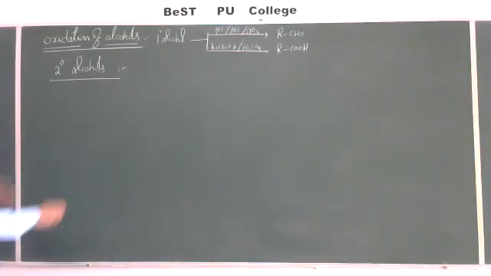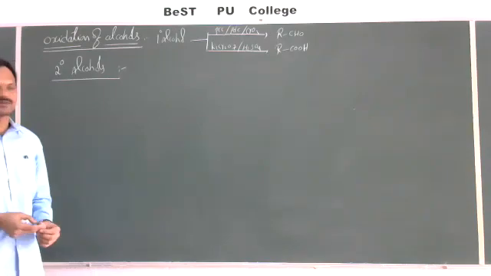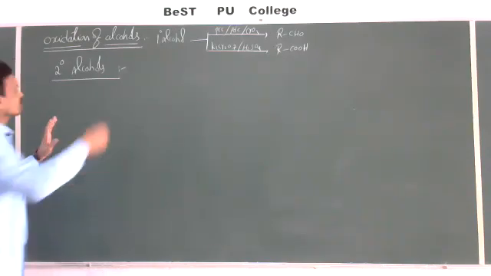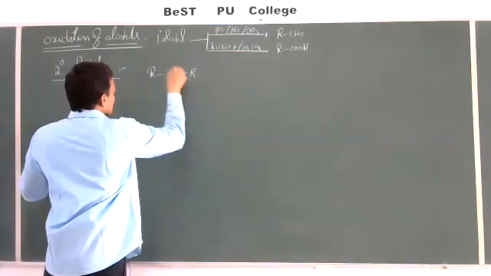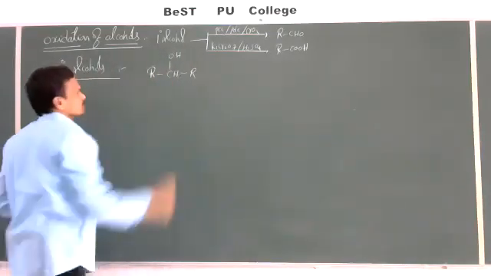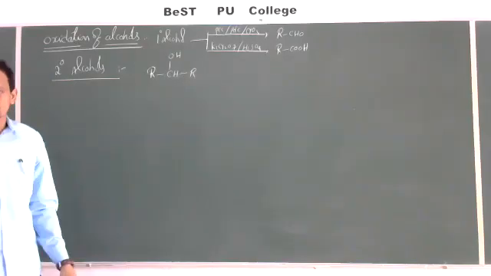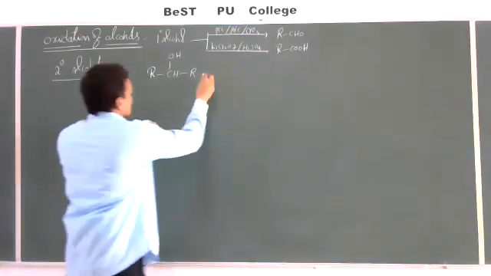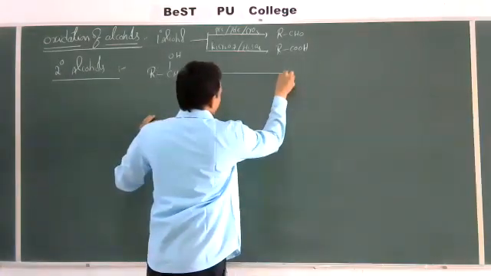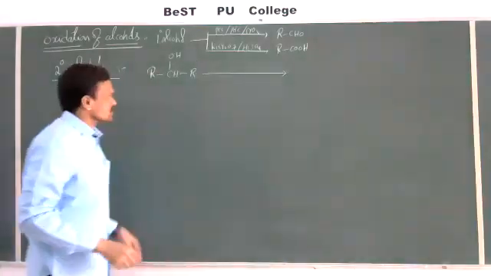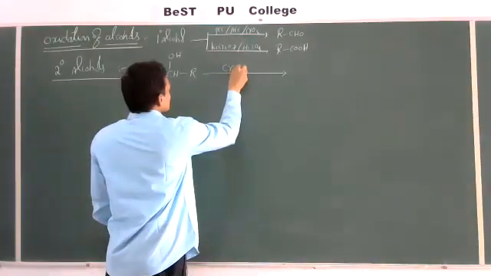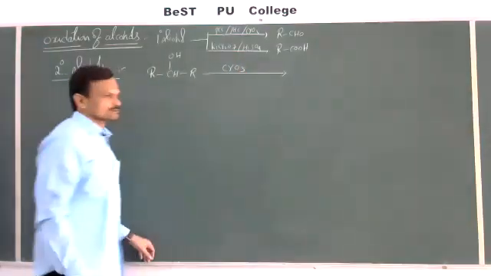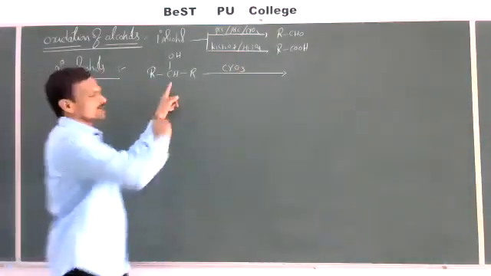Okay, right. Now let us see the oxidation of secondary alcohols. I'll take the general equation here. RCHROH. This is the general formula for a secondary alcohol. Oxidation of secondary alcohols in the presence of mild oxidizing agents like CrO3 gives ketones.